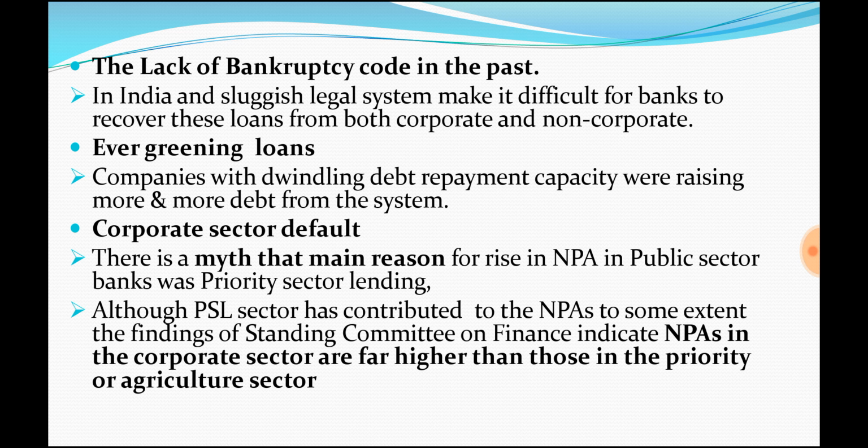Rather than recovering, what the banks did was lend even more loans to corporates that were already on the NPA list, which had already defaulted. Why do they do this? This process is known as evergreening of loans.